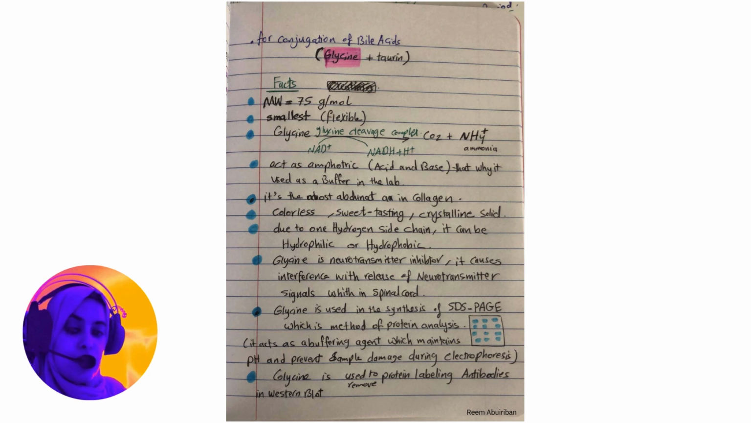Also, glycine is used in the SDS-PAGE, which is a method of protein analysis, and I will discuss it later. It's important. I think it's so important for the protein analysis, and the glycine is one component of the SDS-PAGE. It acts as a buffering agent which maintains pH. Again, the glycine acts as a buffering agent and maintains the pH and prevents sample damage during the electrophoresis. Glycine also is used to remove protein labeling antibodies in the Western blot.